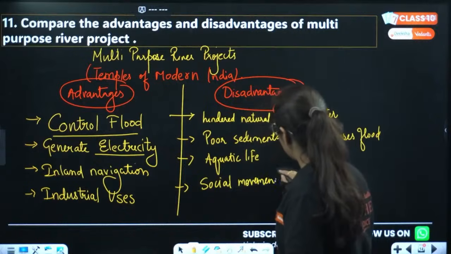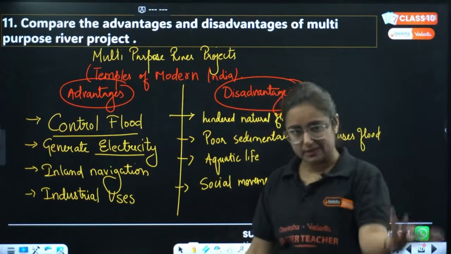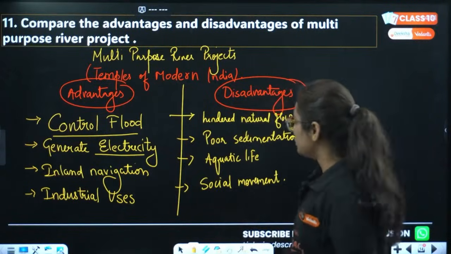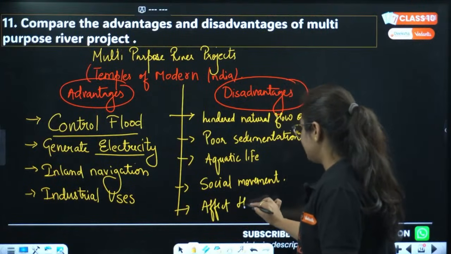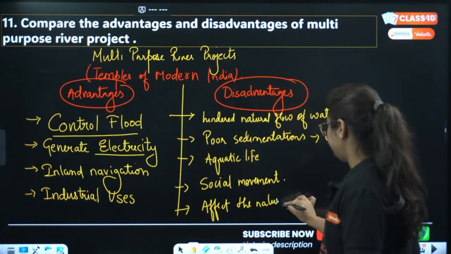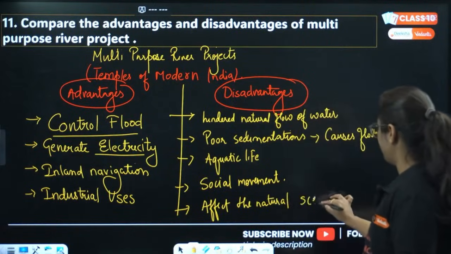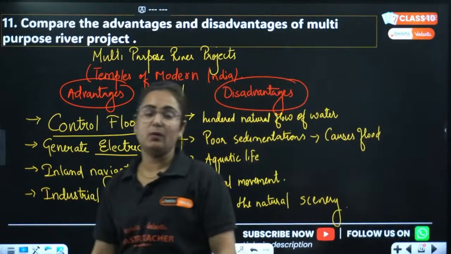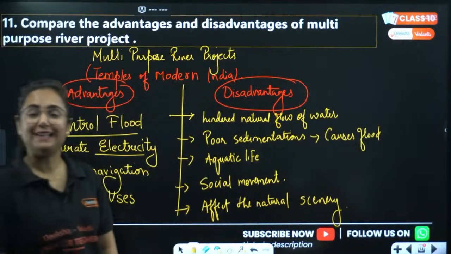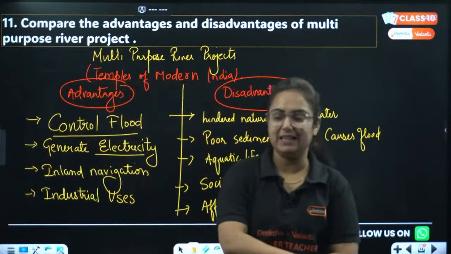You will ask the people living there to move to another place. It even affects the natural scenery. However, we have a more important point than this one. So these are the advantages and disadvantages of multi-purpose river projects.